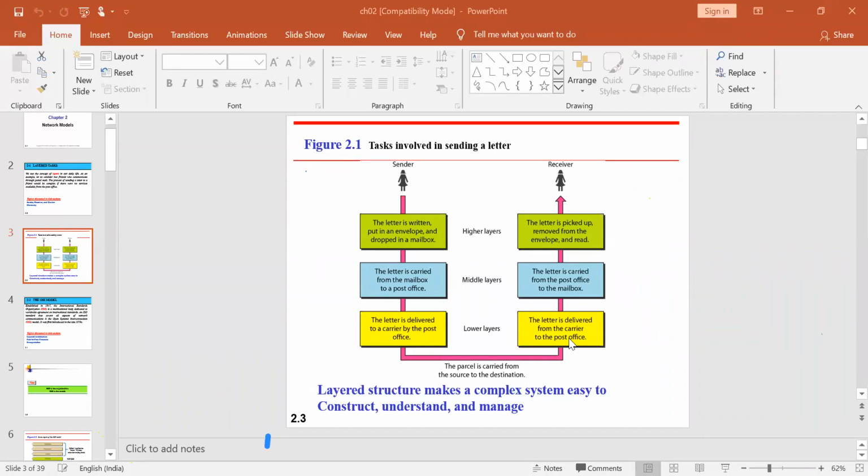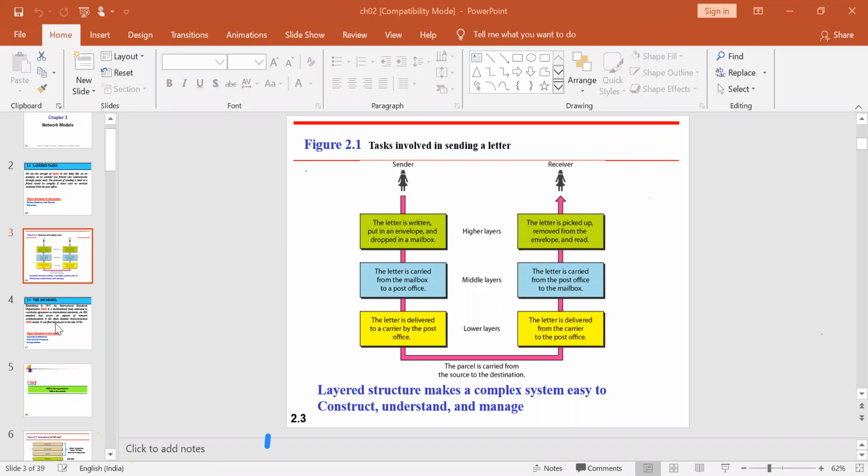From there, the reverse process. The reverse process means, first the letter is delivered from the carrier to the nearest or main post office. From the main post office, it is sorted according to which address it belongs to in that particular geographical area. Once it is picked, it is transferred to that area's mailbox. Once it enters the mailbox, it is sent to the receiver end. This is how your normal day-to-day letter goes from one end to being received at the other end.